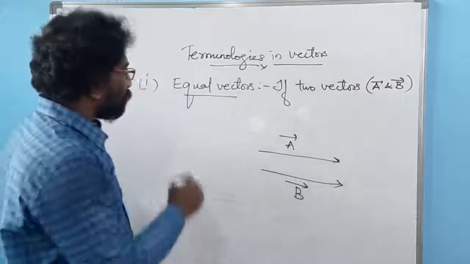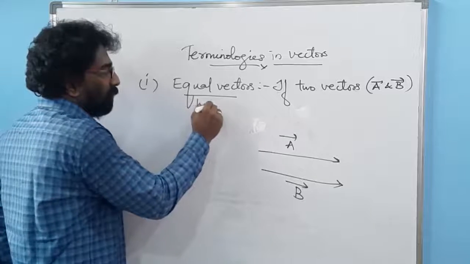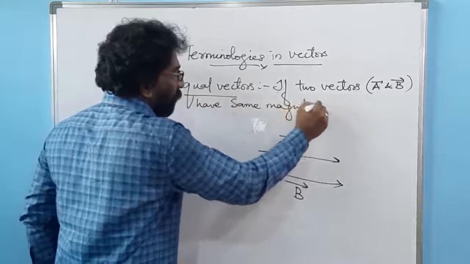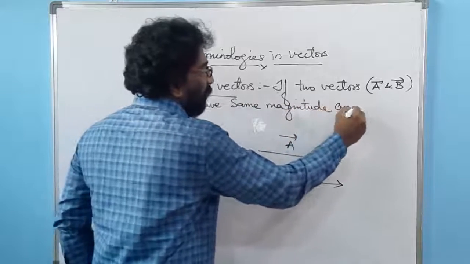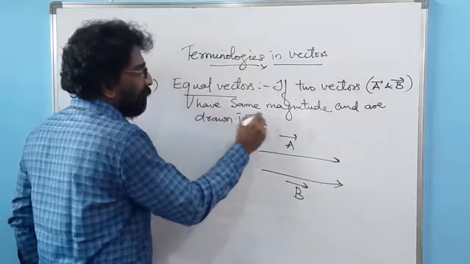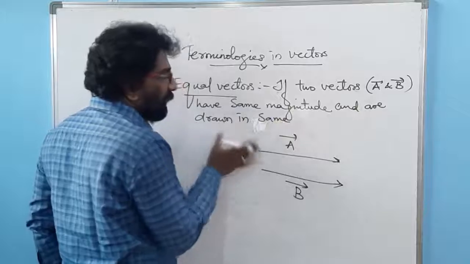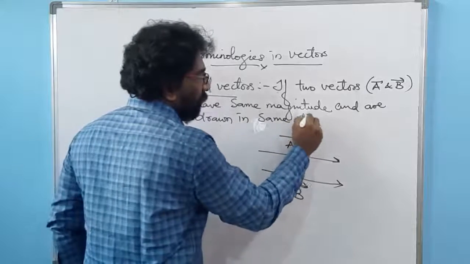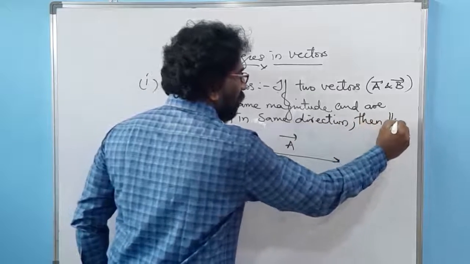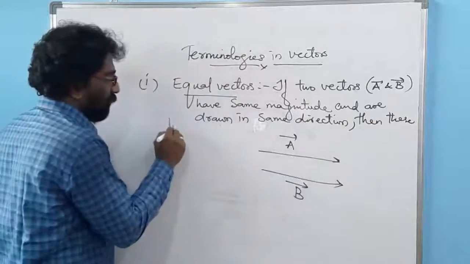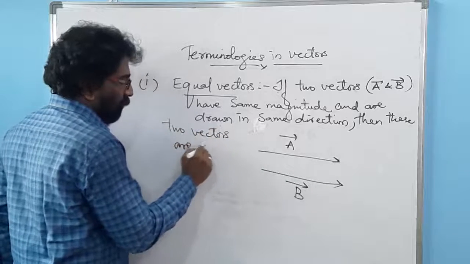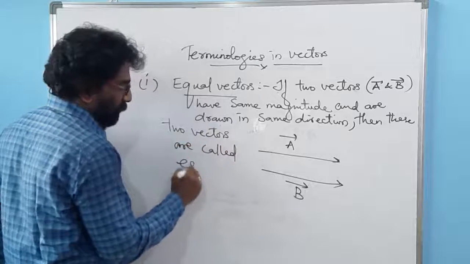If two vectors have same magnitude and are drawn and moved in the same direction, then these two vectors are called equal vectors.